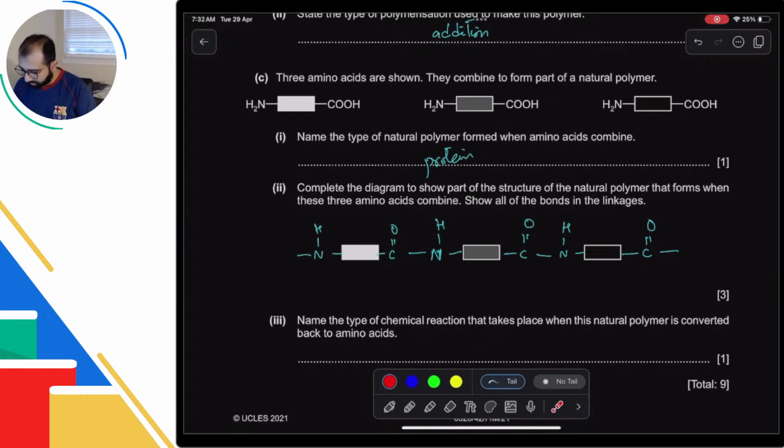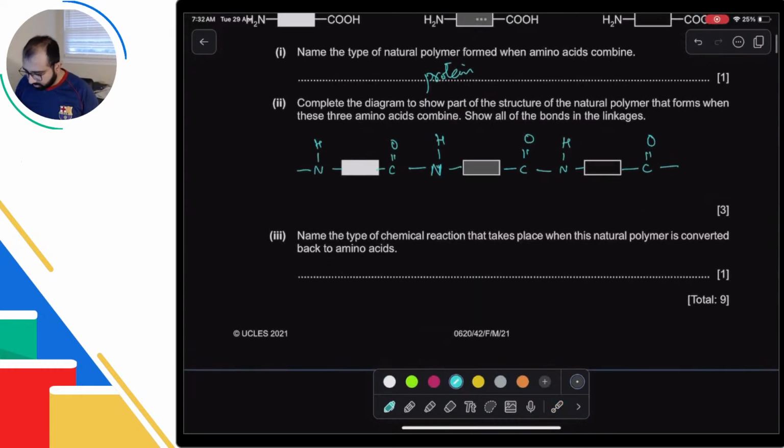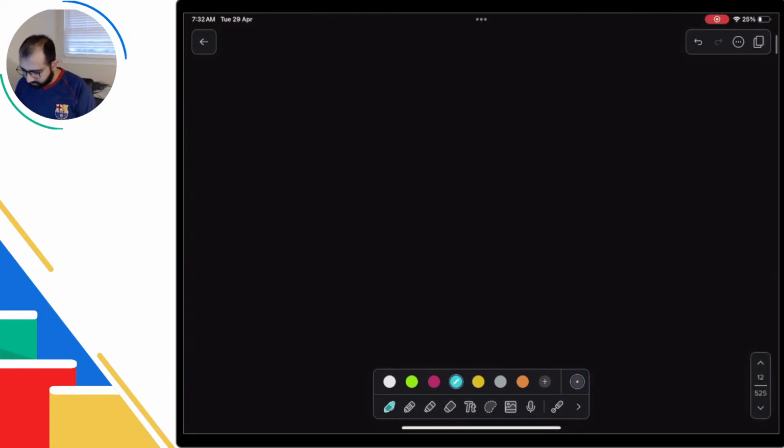What's the process called? This process is called condensation. That is the reaction. And to reverse it, you need to do catalytic hydrolysis. Just hydrolysis wouldn't work. You need to do catalytic hydrolysis. So hydrolysis or catalytic hydrolysis, both are acceptable answers. There you go, and that is this paper.